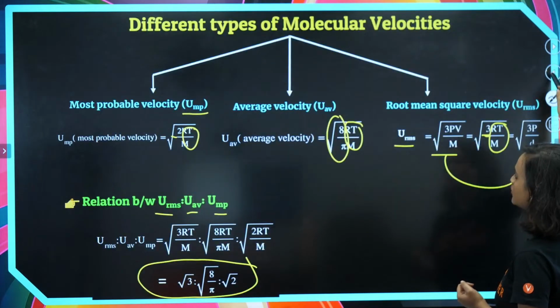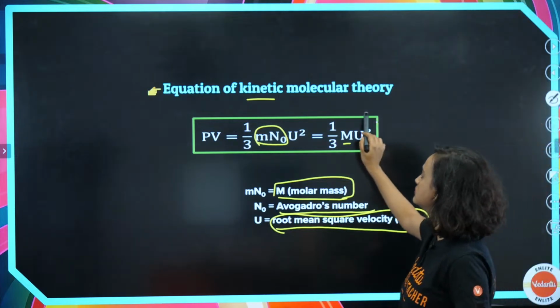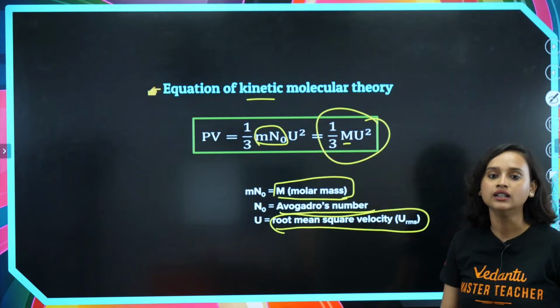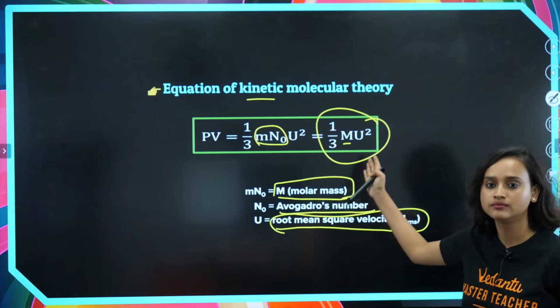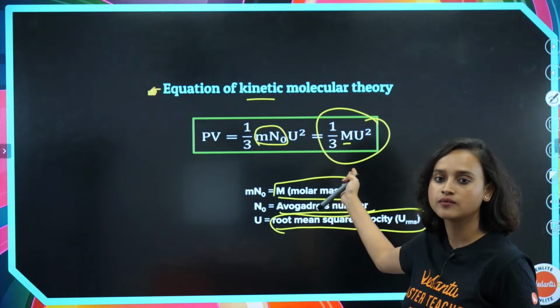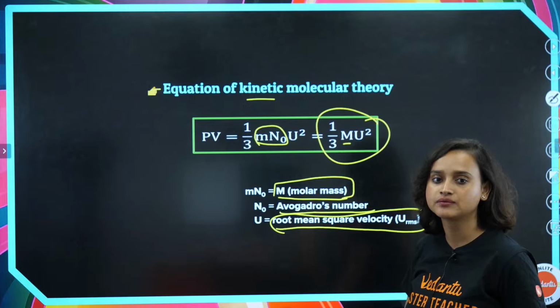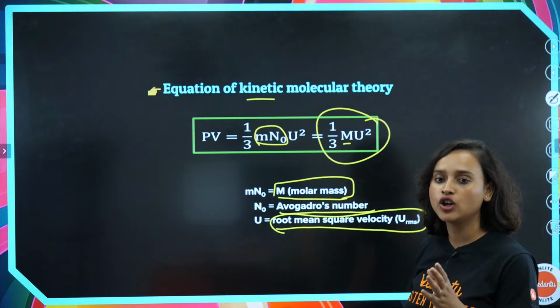Chalo, I'll just show you it here. 1 by 3 mu square. This is our formula. Equation of kinetic molecular theory.